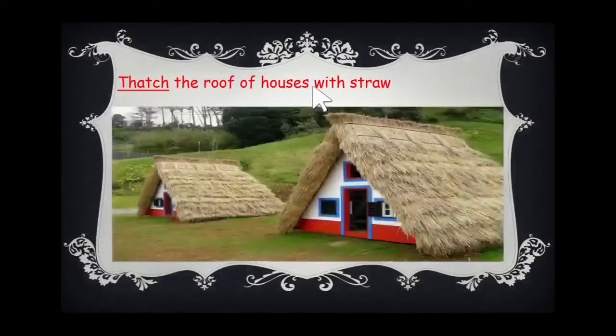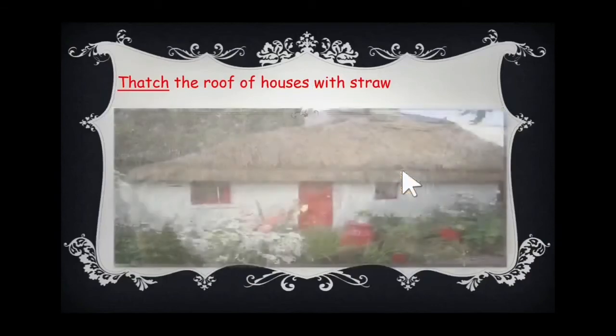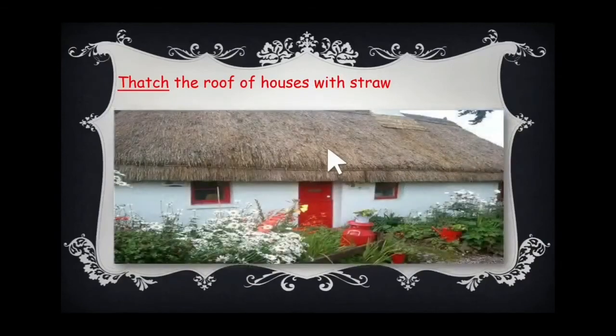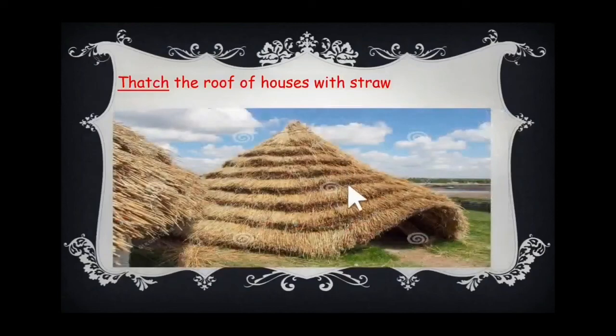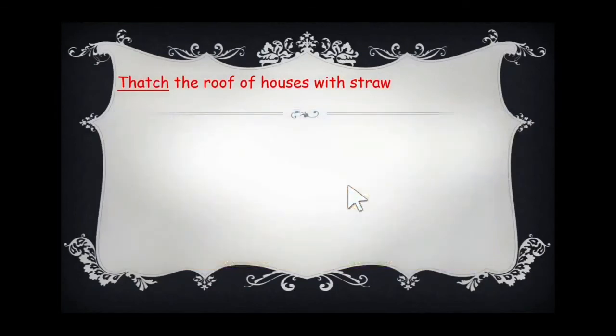I will show you some examples. Thatch means cover the roof. Okay, see, here the roofs of the houses are covered by wheat straw. Look here, another one. See, all these are wheat straws. Yes. So the grass can help us in the making of roofs, right?